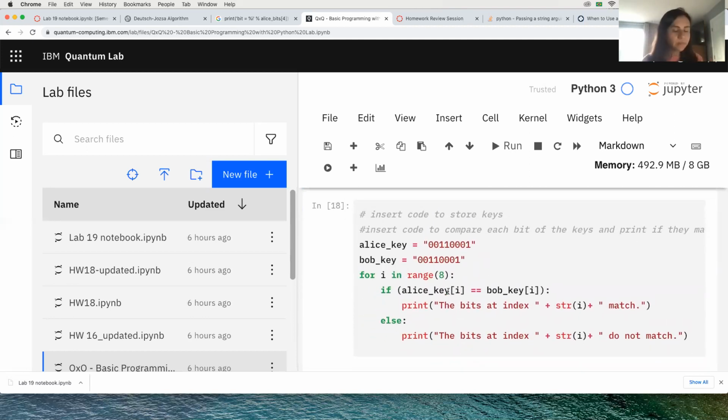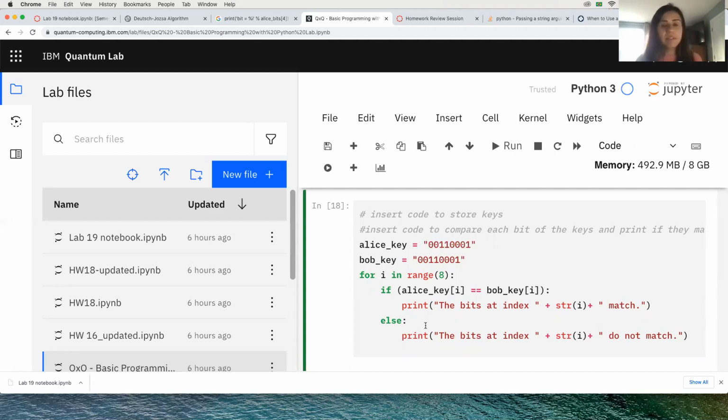So now, the way we are assigning our strings here is important: we put quotes because it's a string, it's not a number anymore. If I don't put the quotes here, Python is going to understand this as a number and it's going to be wrong. To assign a string, it's important to put the quotes here. The same with Bob key.